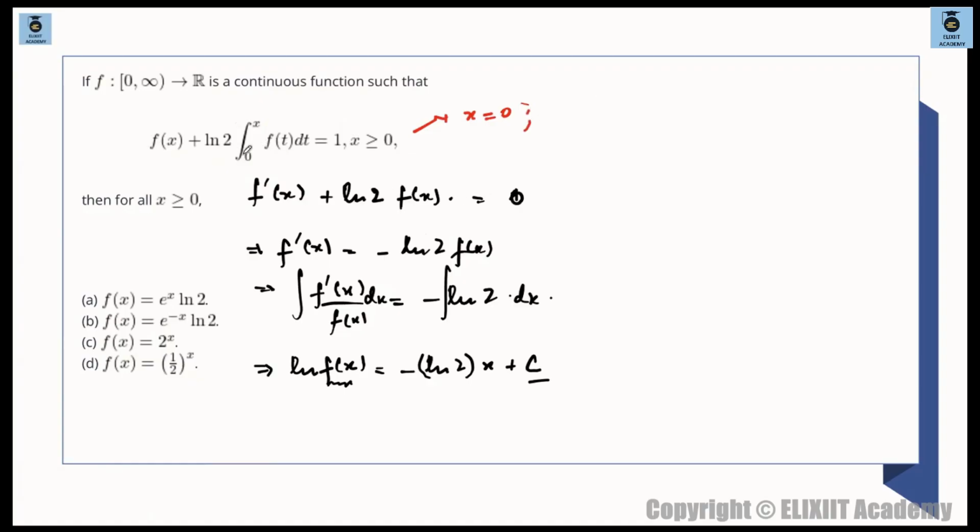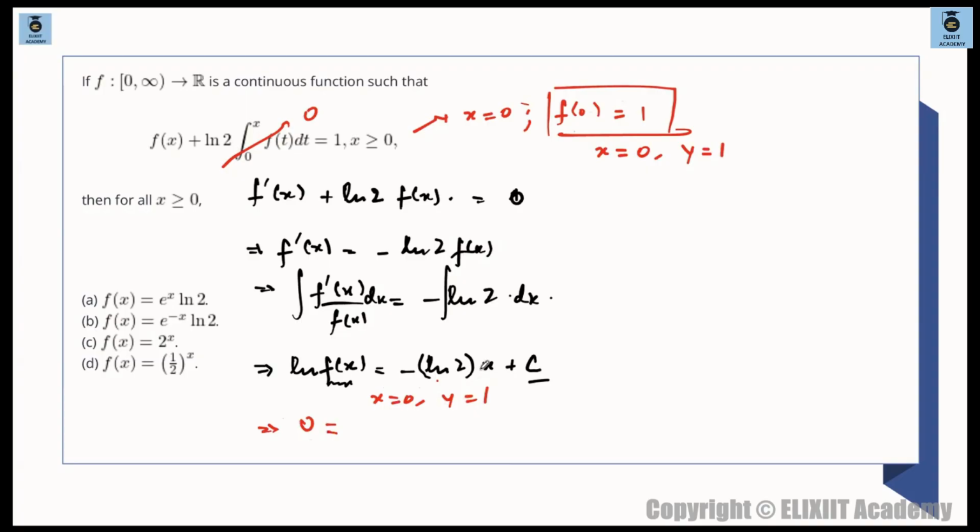So if x is 0, then this quantity will become 0. So f of 0 will be equal to 1. You are getting some values over here. मतलब क्या होगा कि if x is equal to 0, y is equal to 1. तो यहाँ पे डाल दो, if x is 0, y is 1. ठीक है. So this will become log of 1, which is 0. And similarly ये भी क्या हो जाएगा? 0. तो 0 plus c, तो c 0 आ जाएगा यहाँ पे. c will be 0. So यानी c 0.